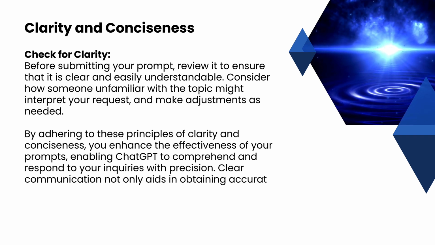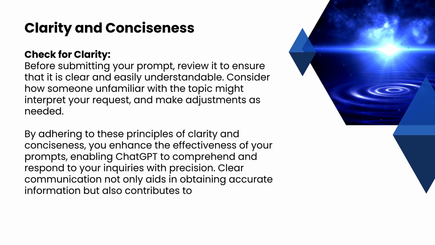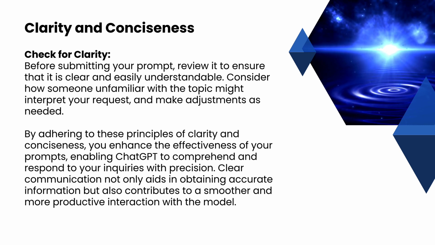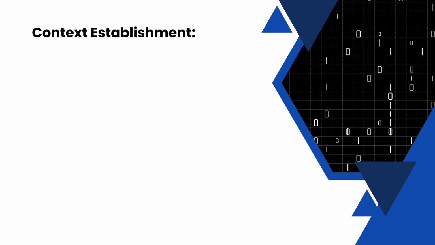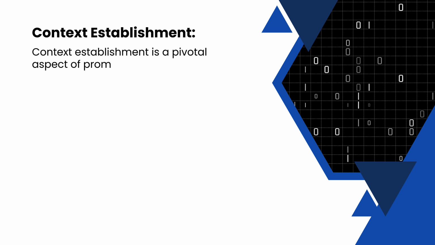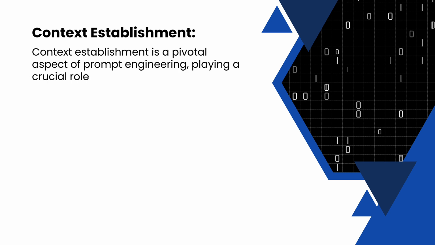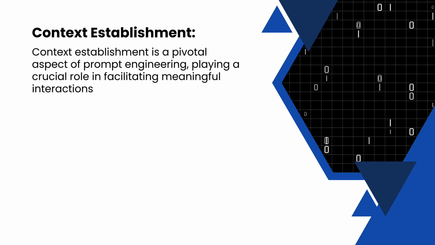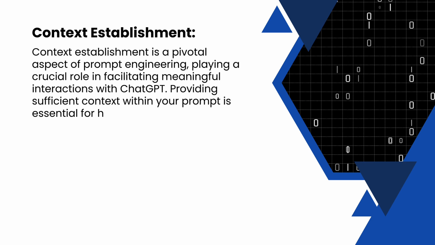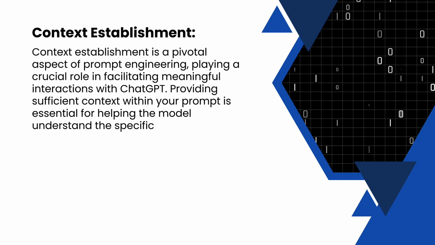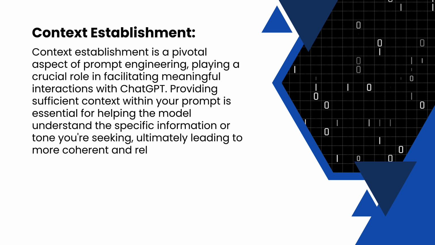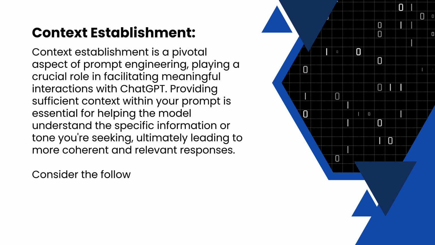Clear communication not only aids in obtaining accurate information but also contributes to a smoother and more productive interaction with the model. Second, context establishment. Context establishment is a pivotal aspect of prompt engineering, playing a crucial role in facilitating meaningful interactions with ChatGPT. Providing sufficient context within your prompt is essential for helping the model understand the specific information or tone you are seeking, ultimately leading to more coherent and relevant responses.